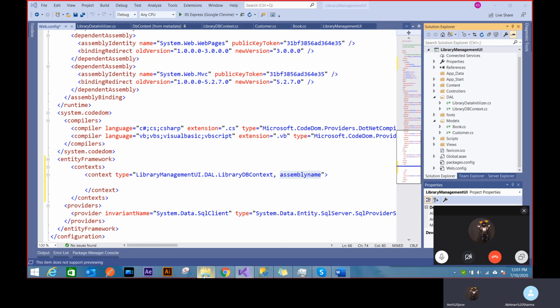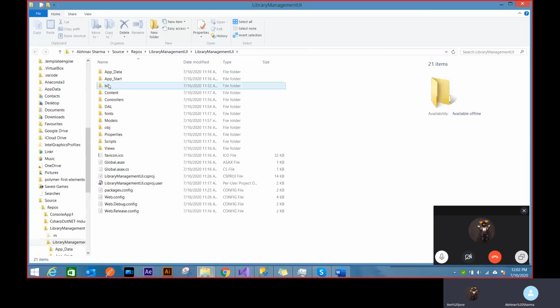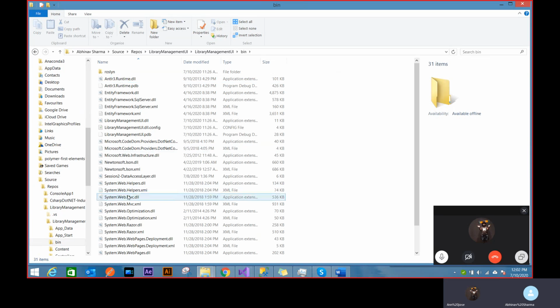So let me just open it. Yeah. So in this, you can see that whatever my project is, I will have a DLL of that name. You see, that's a DLL. That means this DLL will have that whole entire project, that DAL class. So that is the name I have to give.